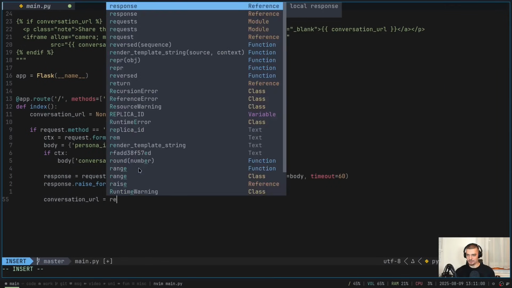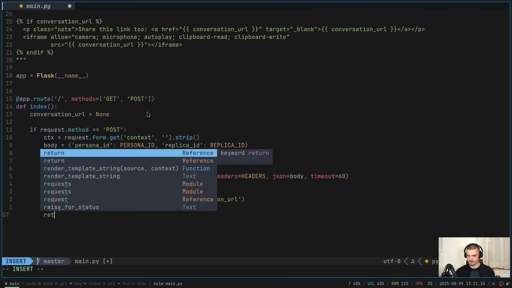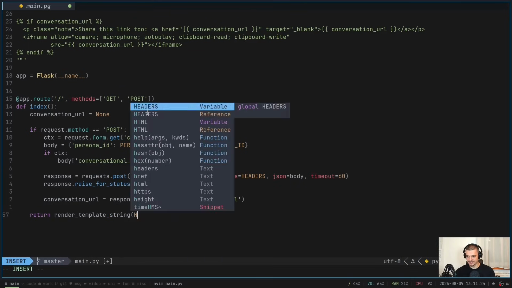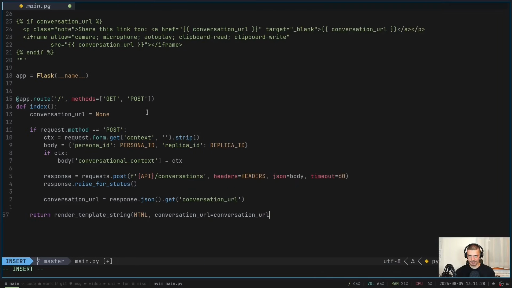So we get response.json.get, so JSON object get and then conversation URL, and that is what we're going to render now into our HTML file, into the iframe here. So we're going to say return render_template_string HTML, and we do that, by the way, outside of this if statement. So we do that in all cases, HTML, but the conversation URL is going to be the conversation URL. So if this is a GET request, we just have it at None.